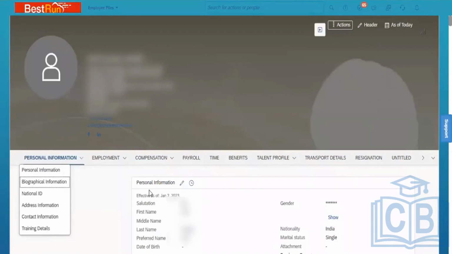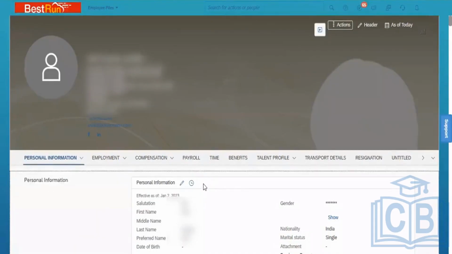Portlet. Each subsection will be divided into portlets. And each portlet will be having some standard fields and custom fields. Got it. Each subsection will be having some importance. Every portlet will be having some setup behavior.